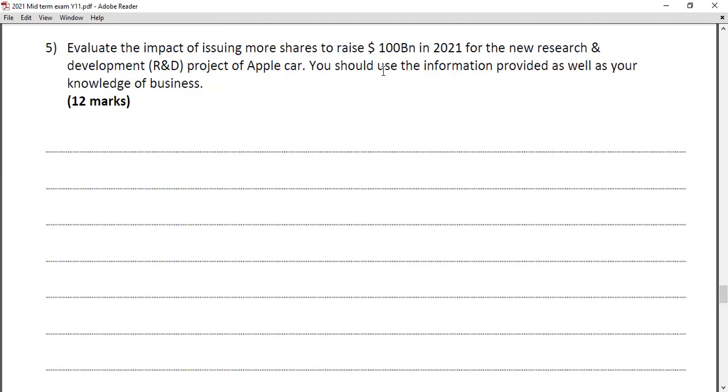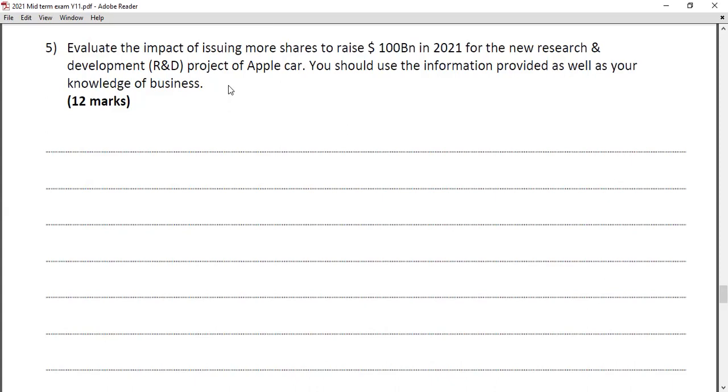It's a massive amount. In this case you can talk about the Apple car development and R&D. Apple can use this kind of money for their research and development projects, and there is no need to pay it back for the company. Therefore, the financial burden will reduce. As a result, they can design quality products. They can have more money. They will be more competitive.